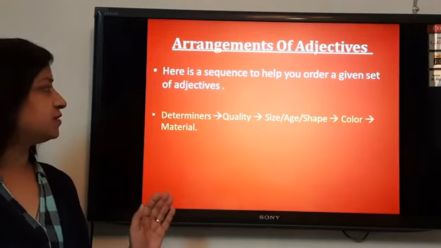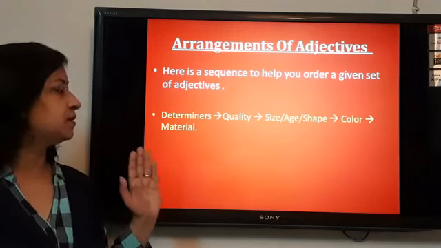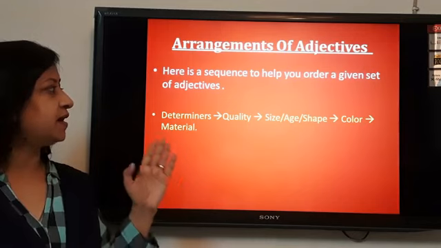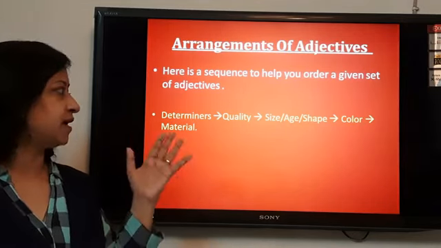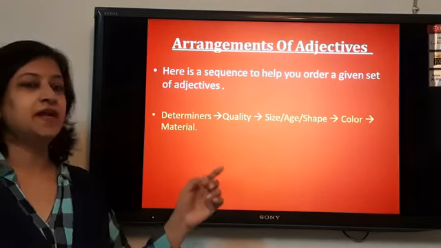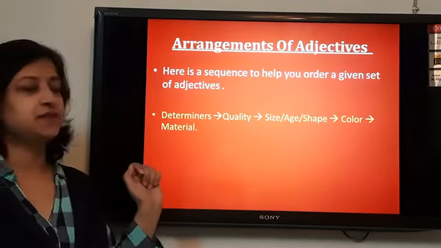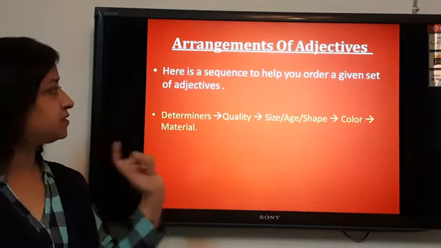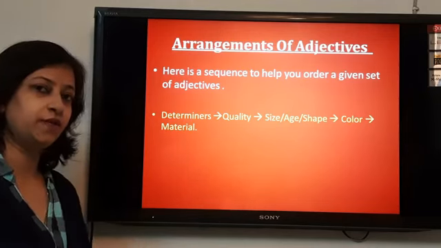What is the sequence? First of all, there should be the determiners, then quality, at the third place size, age or shape. That means the adjective of size, age or shape. Next is the color, the word that is showing the color, and next is the material. Alright, with the help of this sequence we will solve the next exercise. Let's see how we do it.